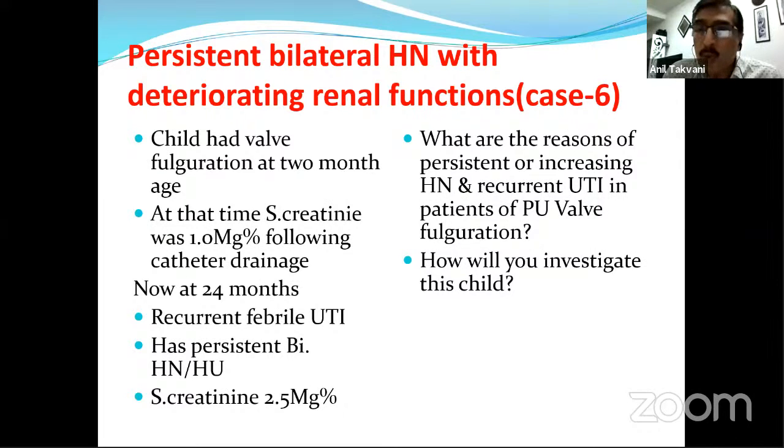And this is something about the upper tract diversion. When there is persistent bilateral hydronephrosis with deteriorating renal function, nowadays we do it very uncommonly. This child had a valve fulguration at 2 months. At that time, serum creatinine was 1 milligram. Following catheter drainage, now at 24 months, recurrent febrile UTI, persistent bilateral hydronephrosis, and creatinine jumped to 2.5. What are the reasons for persistent and increasing hydro with sepsis, and how will you investigate this child?